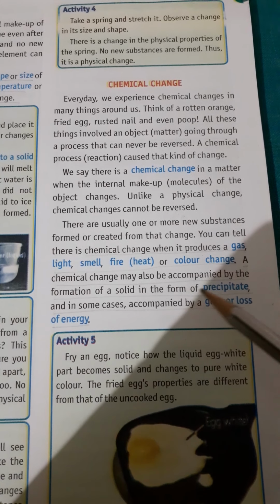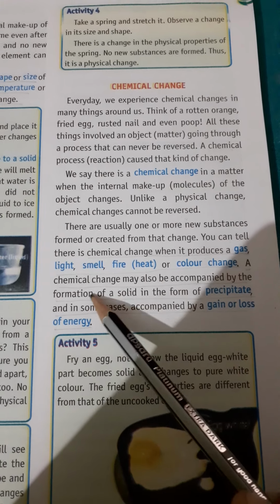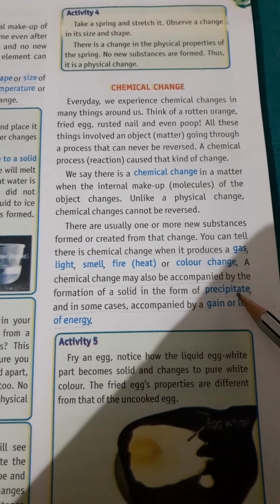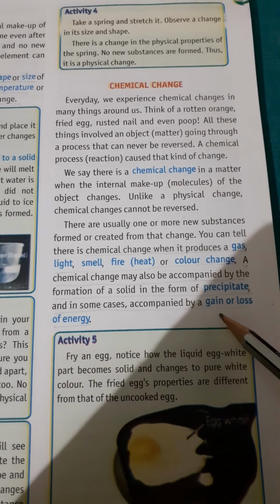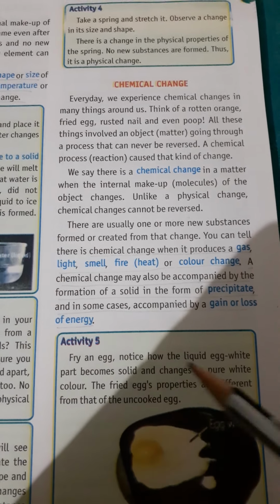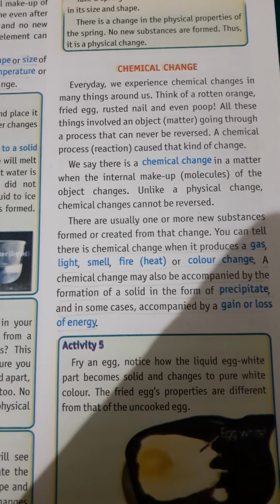Also, there may be formation of a solid in the form of a precipitate, and in some cases the gain or loss of energy. So in chemical changes all these can happen.